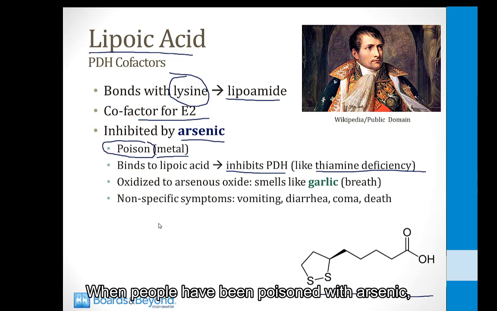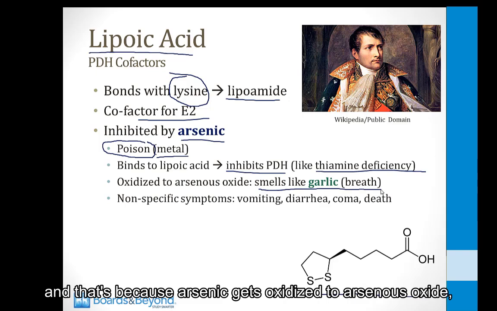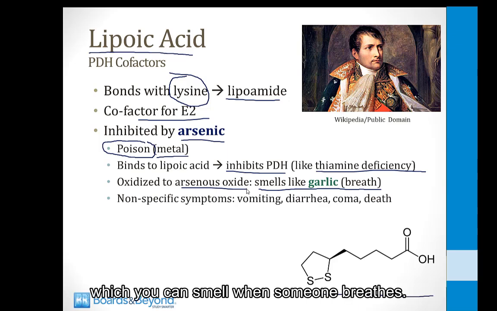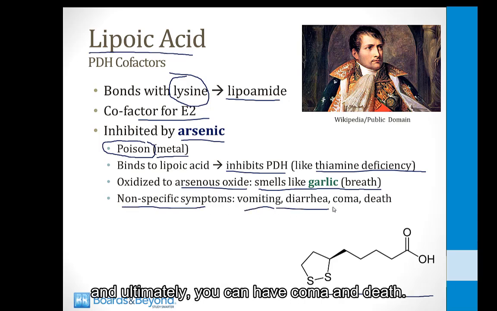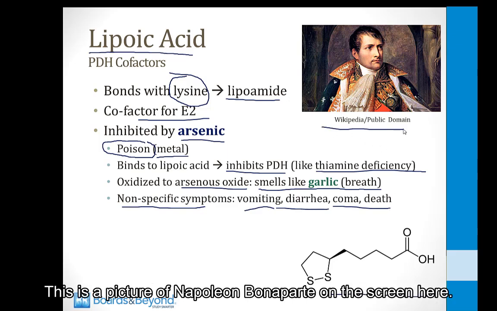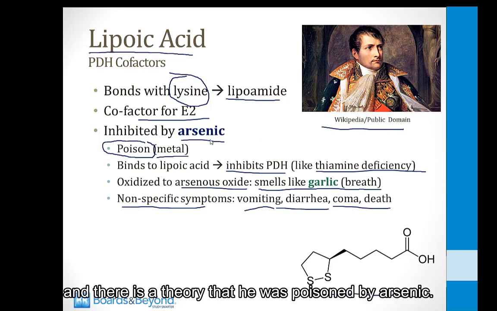When people have been poisoned with arsenic, they have a characteristic garlic smell on their breath, and that's because arsenic gets oxidized to arsenous oxide, which you can smell when someone breathes. In addition, there are non-specific symptoms from arsenic poisoning, including vomiting and diarrhea, and ultimately you can have coma and death. This is a picture of Napoleon Bonaparte on the screen here. You may know he was the emperor of France, and there is a theory that he was poisoned by arsenic.